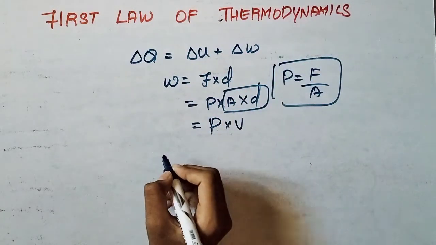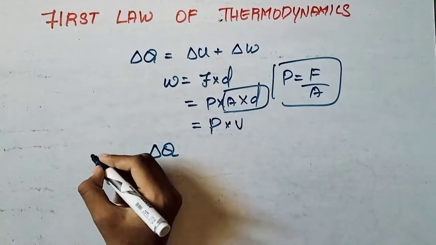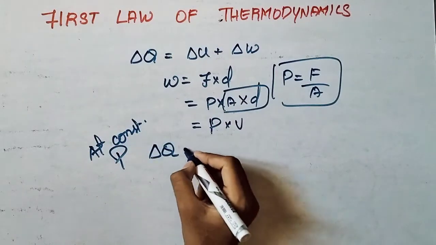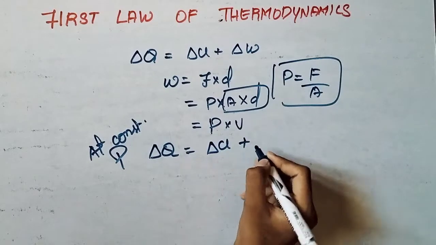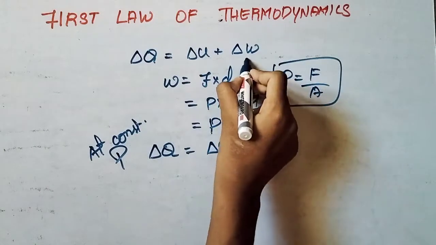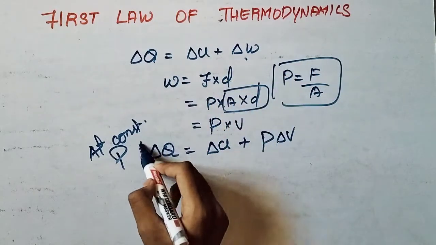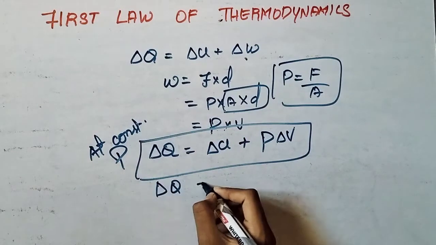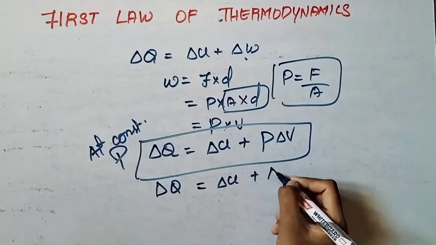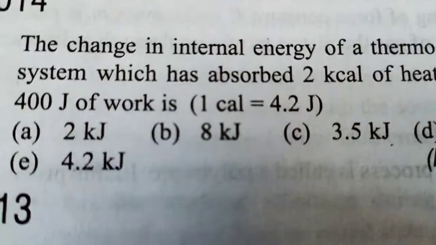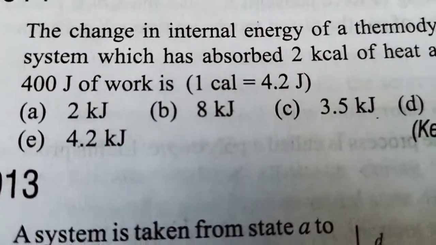So this is at constant pressure. At constant pressure, I am writing this. Del Q is del U plus pressure, which is constant, times the change in volume. So I have written this over here. This is how I can modify the equation. Del Q equals del U plus del W, this equation is modified as this. Okay, clear? Now we will do some numericals.